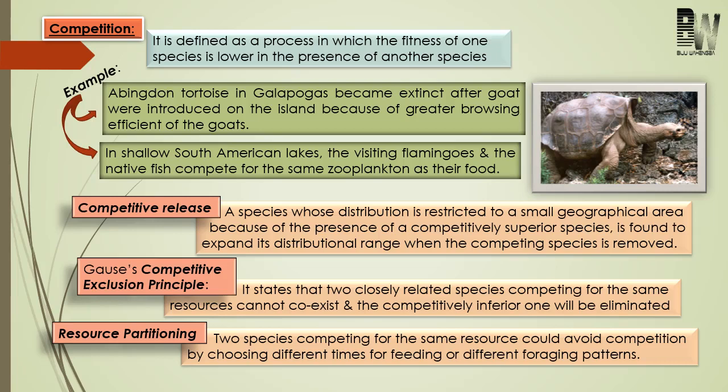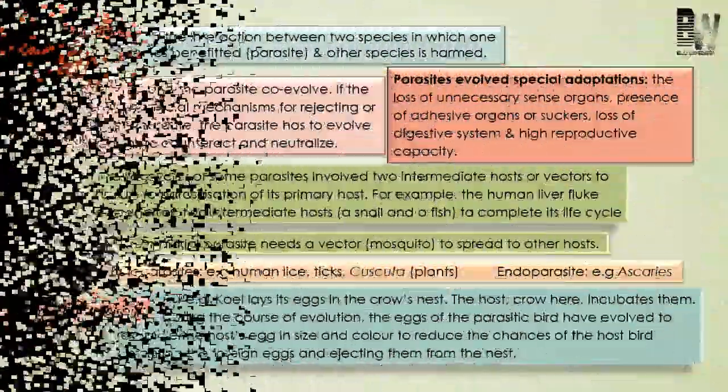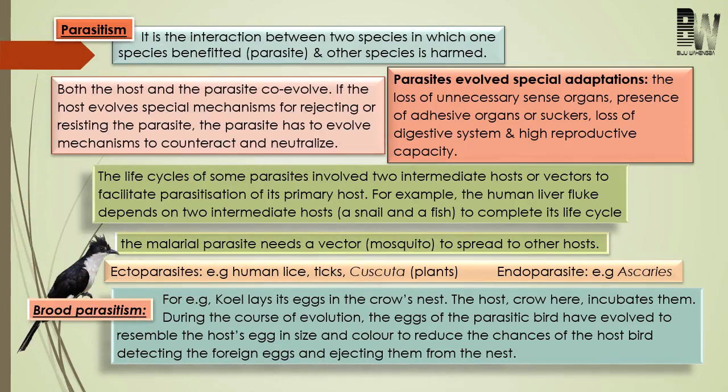So these are some of the terms related to competition. Next come to parasitism. Here also it is the interaction between two organisms or two species, but here one organism will be benefited and the benefited organism is called parasite, and the other organism will be harmed, and the organism which is harmed is known as host.